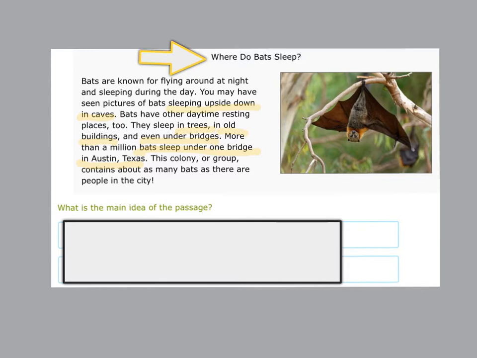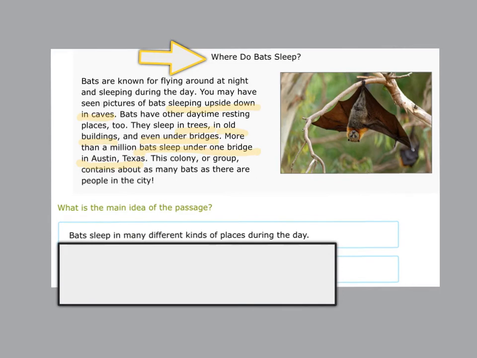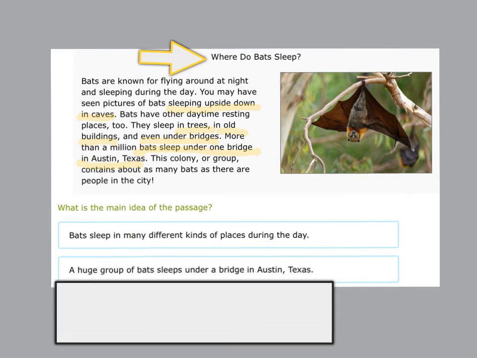So when I'm thinking about the main idea of the passage, would it be bats sleep in many different kinds of places during the day? Or a huge group of bats sleeps under a bridge in Austin, Texas? Okay, well, I already know that this detail right here was only mentioned one time.